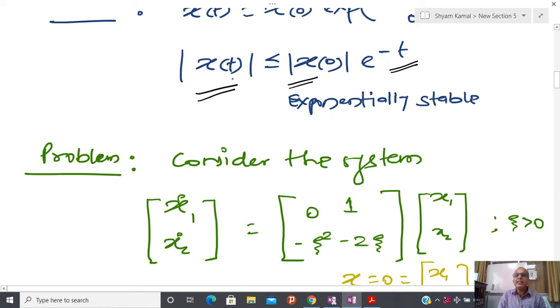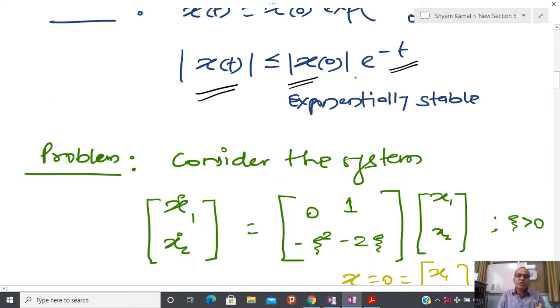It means that finally this term is very small and we converge to the equilibrium point. Due to that reason I am claiming that it is also asymptotically stable, because I have given the condition that x(t) tends towards 0 as t tends towards infinity.